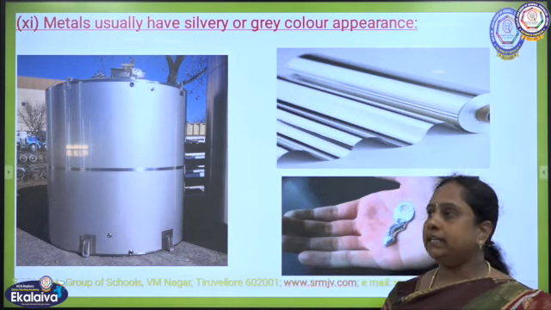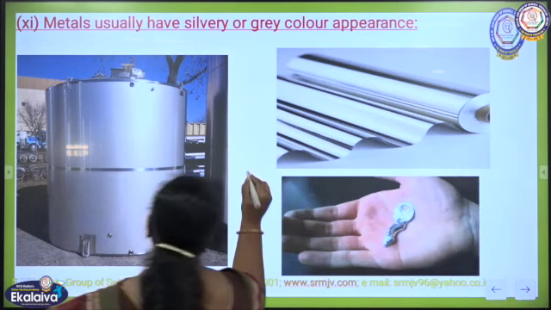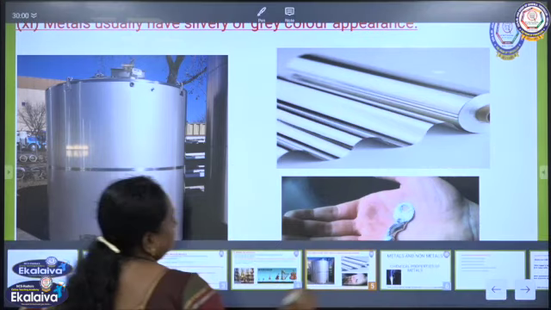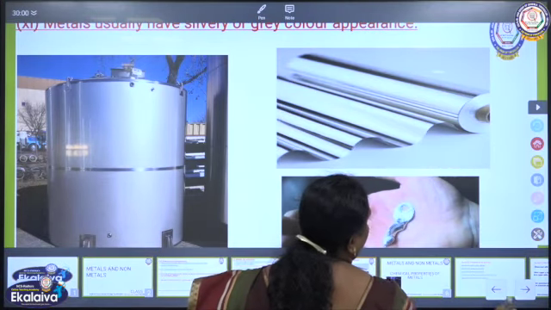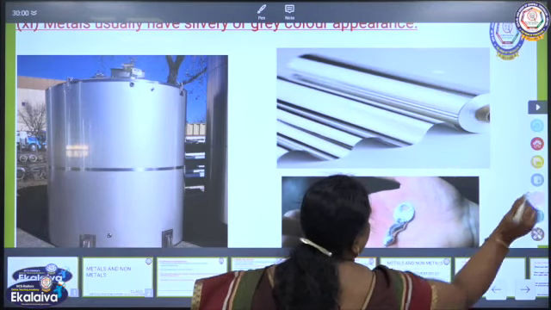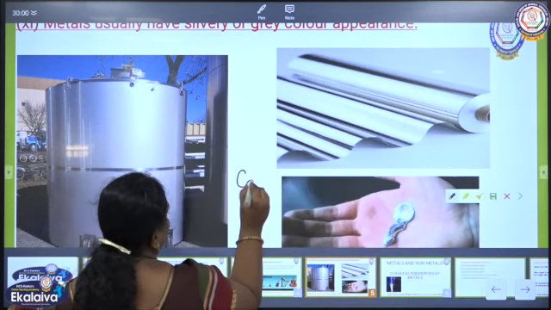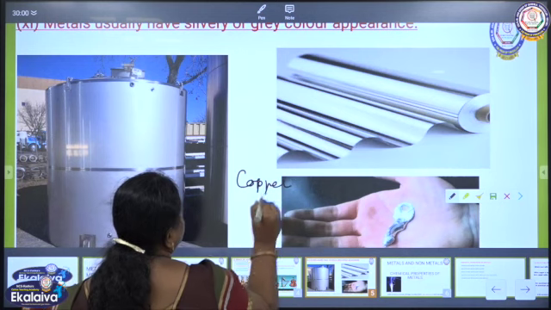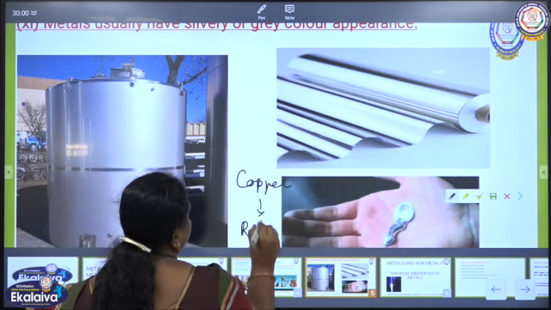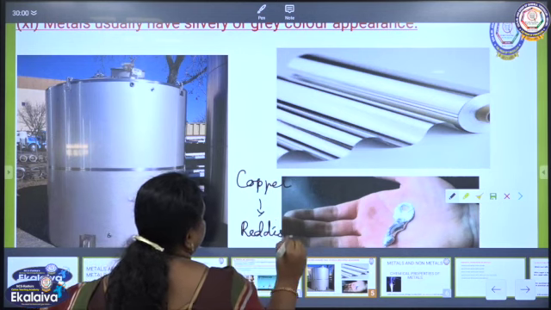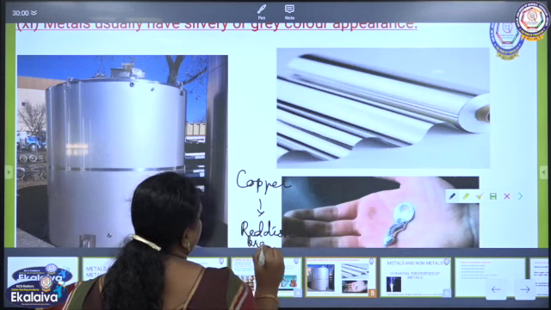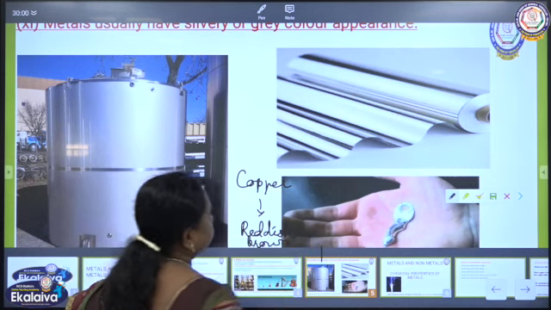And copper metal is reddish brown in color.